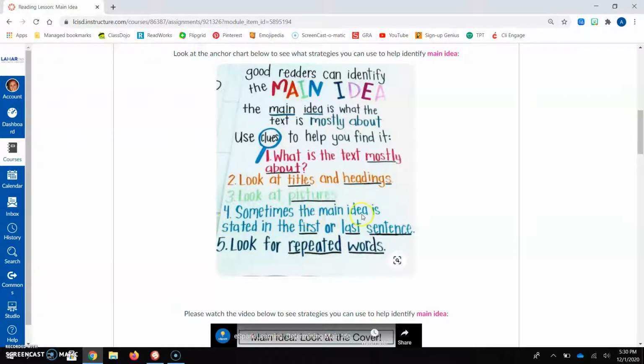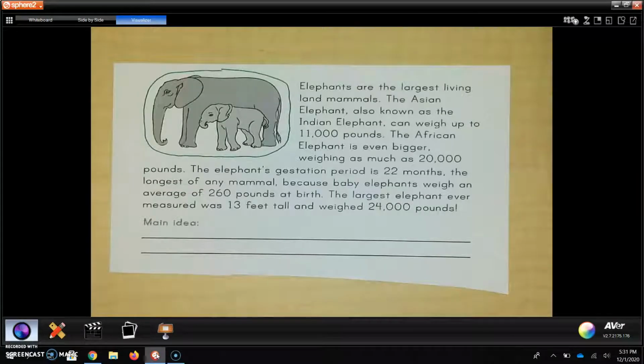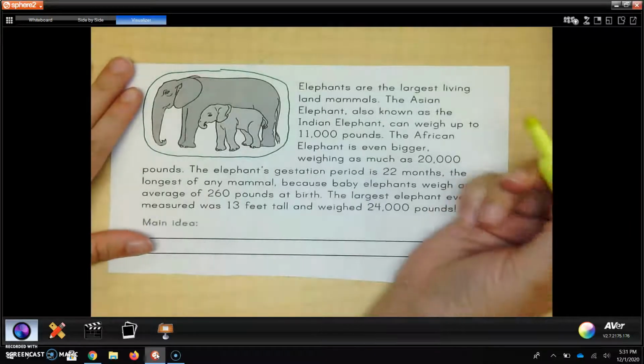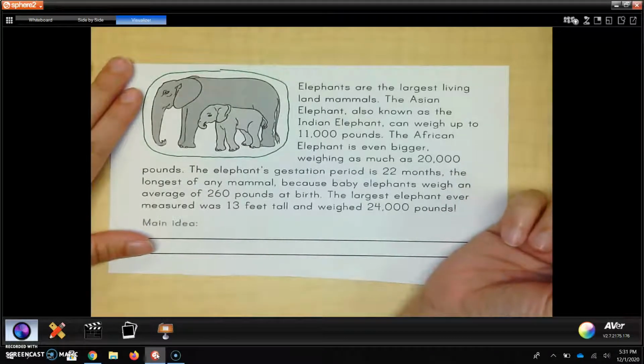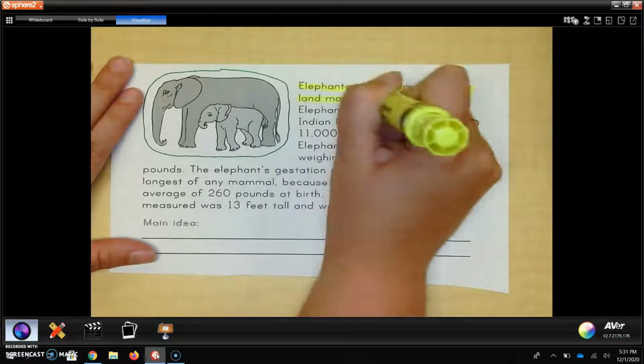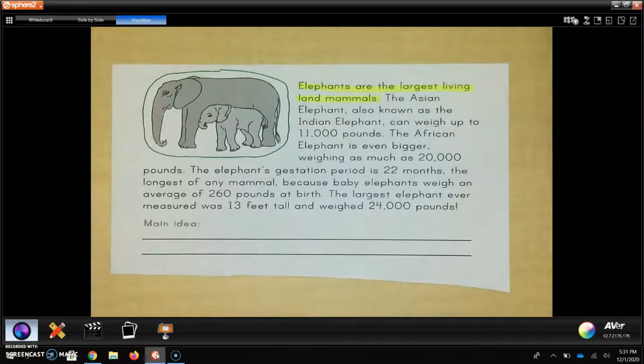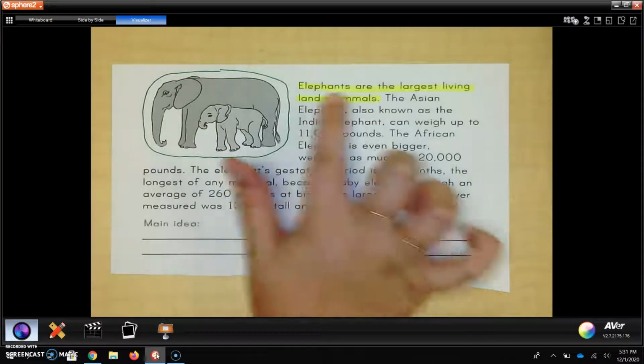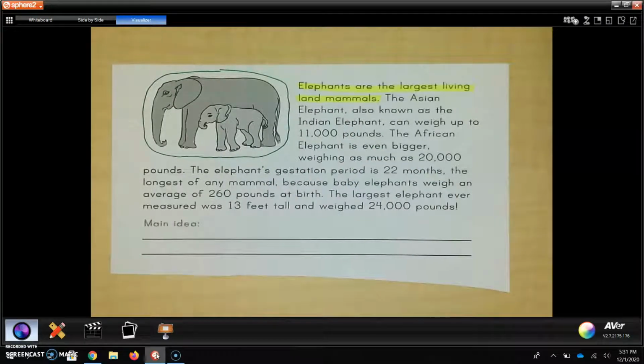It says, sometimes the main idea is stated in the first or last sentence. Not all the time, but sometimes the first or the last sentence just tells you what the author's main point is, what they're trying to get across to you. So I'm going to go back and read my first sentence. It says, elephants are the largest living land mammals. That sums up a little bit of what I was reading, because everything I was reading talked about how heavy they were in weight, even talked about how large they were. And so it sums it up right there. Elephants are the largest living land mammals.